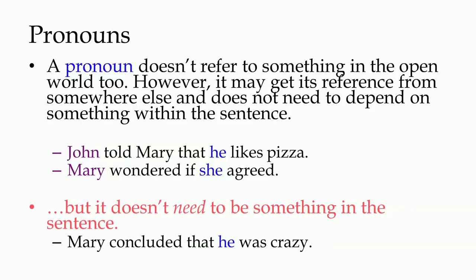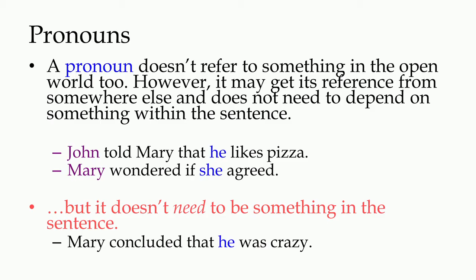A pronoun, on the other hand, does not refer to something in the open world too. However, it may get its reference from somewhere else and does not need to depend on something within the sentence. For example, look at sentences like John told Mary that he likes pizza.